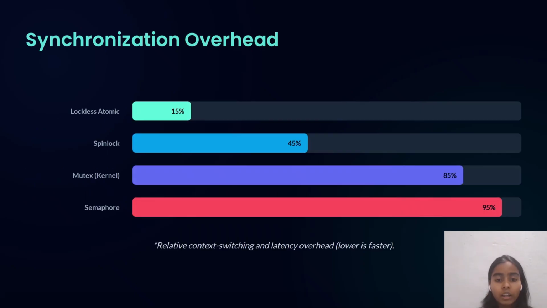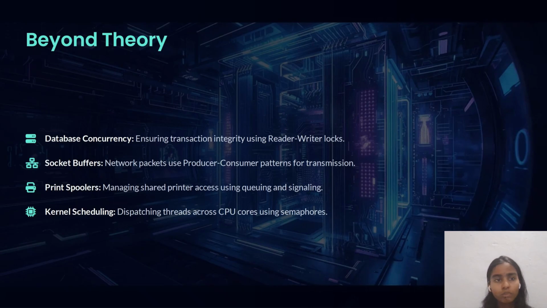Synchronization overhead, related to context switching and latency overhead. Lower is faster. The mechanisms are semaphores, mutex, spin lock, lockless, and atomic. Lower synchronization overhead means faster latency.